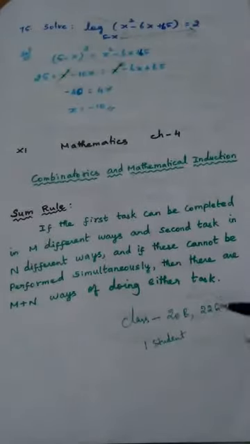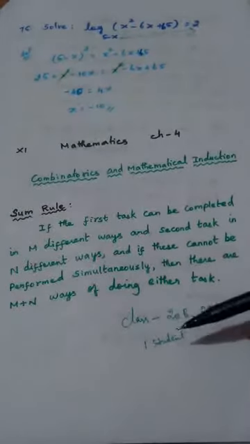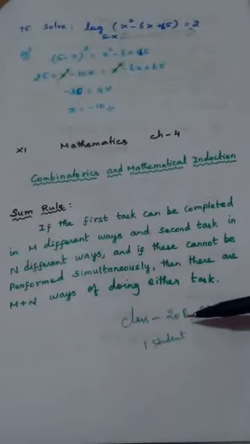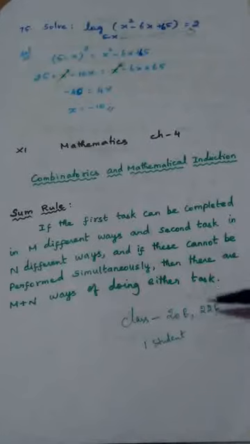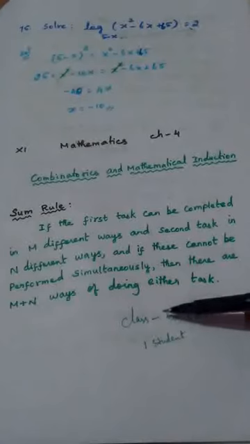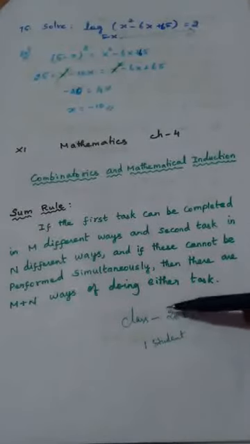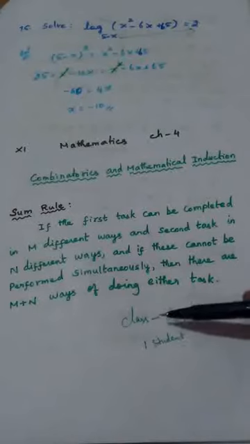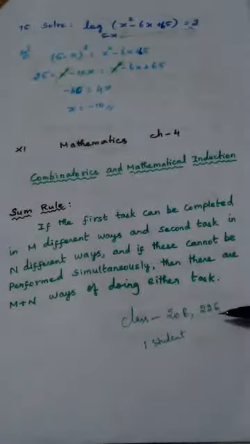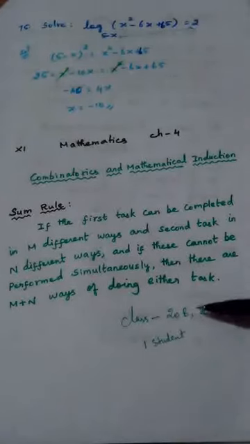The teacher can select a boy, or the teacher can select a girl. Now compare this with the definition. The first task is nothing but selecting a boy. The second task is nothing but selecting a girl. How many ways can a teacher select a boy? 20 ways, because 20 boys are present. Similarly, the second task is selecting a girl. How many ways will the teacher have? 22 ways, because 22 girls are present in the class.